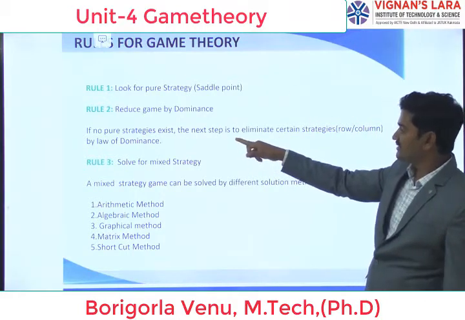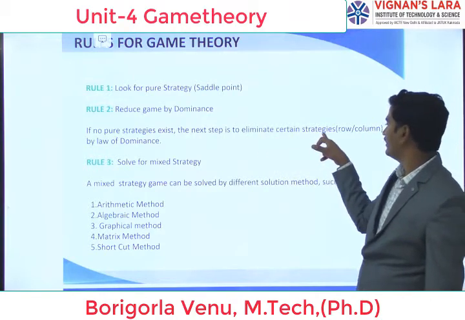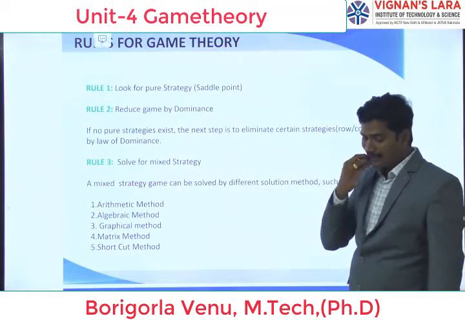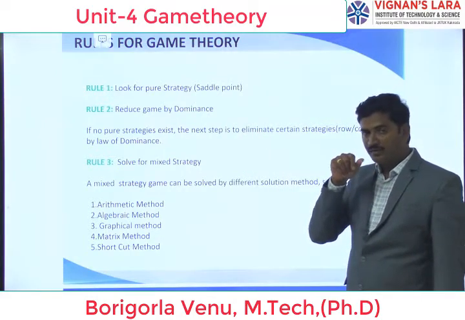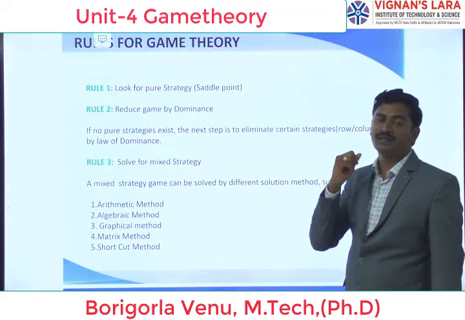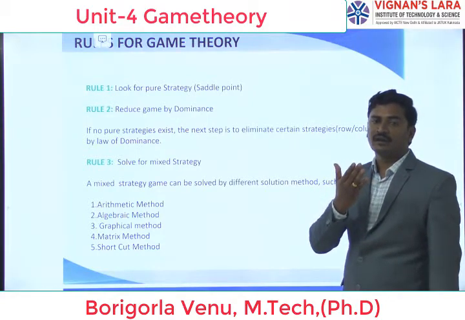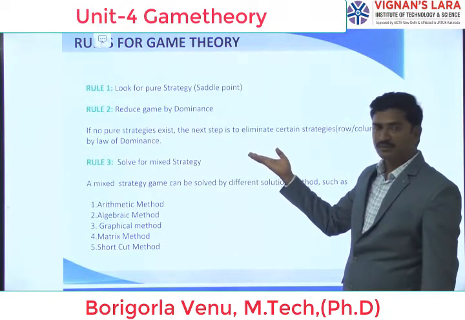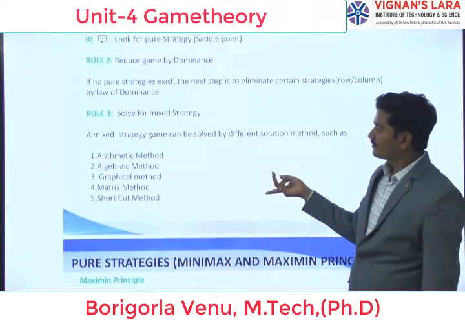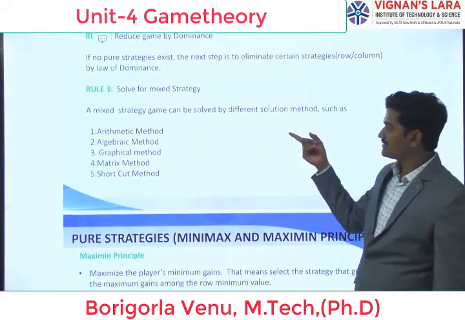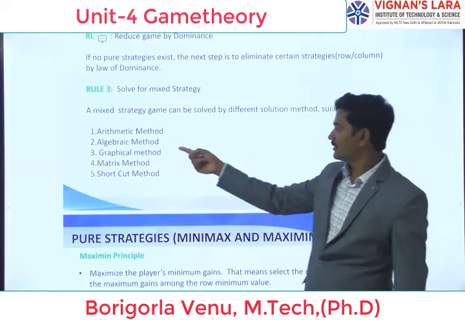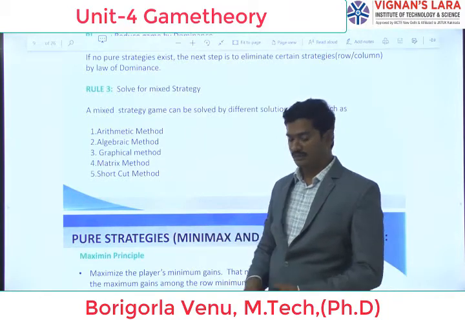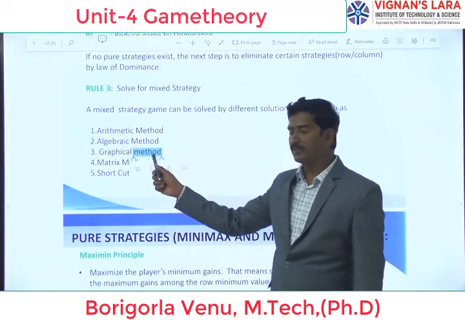If no pure strategies exist, the next step is to eliminate inferior strategies, that is rows or columns, by the law of dominance. In transportation also, we delete rows and columns by taking the methods for the initial basic feasible solution. Here also we are going to reduce the size of the game by taking the dominance principle. Next, solve for mixed strategy. The mixed strategy game can be solved by different solution methods: arithmetic method, algebraic method, graphical method, matrix method, shortcut method. From our syllabus point of view we have the graphical method and matrix method.